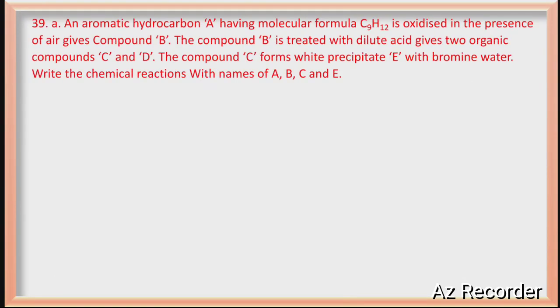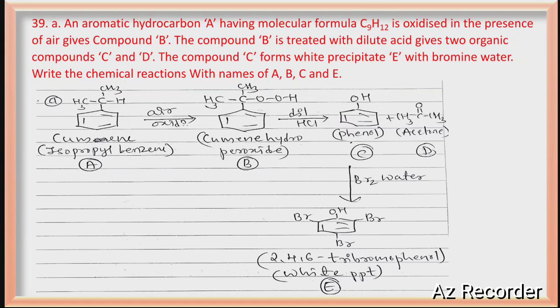Next question, aromatic hydrocarbon. The question is given, carefully observe. A on air oxidation gives B, B on acid gives C and D, C on reaction with bromine water gives a white precipitate. What are A, B, C, D, they are asking. You know this is nothing but the preparation of phenol from cumene guys, right? Cumene on air oxidation gives cumene hydroperoxide, that is B. And cumene hydroperoxide on dilute HCl undergoes intramolecular rearrangement and gives phenol and acetone.